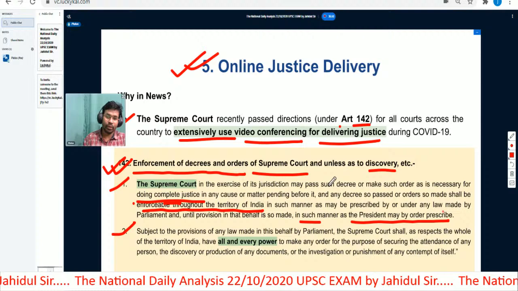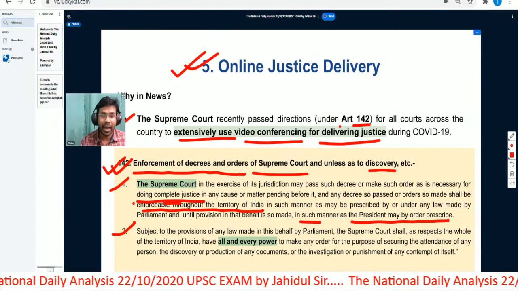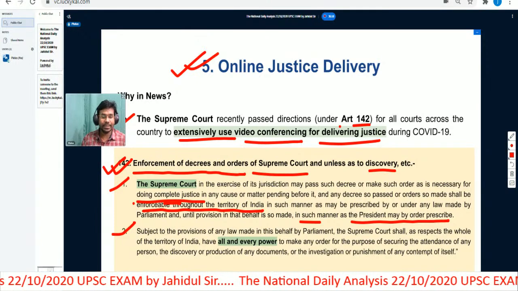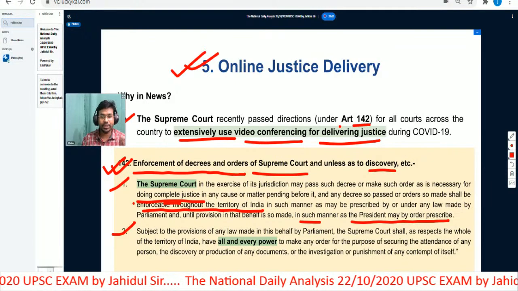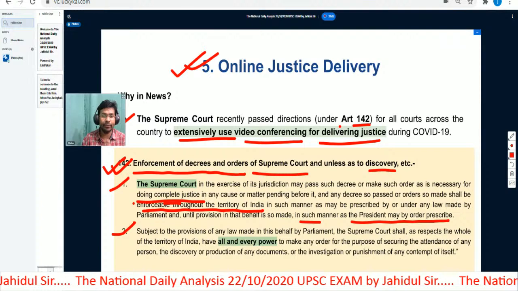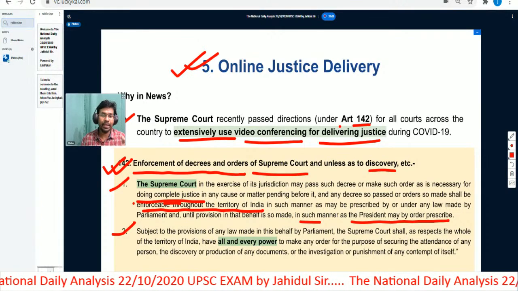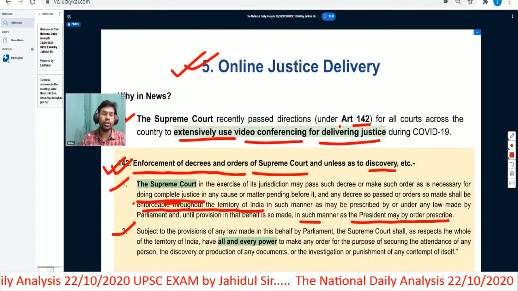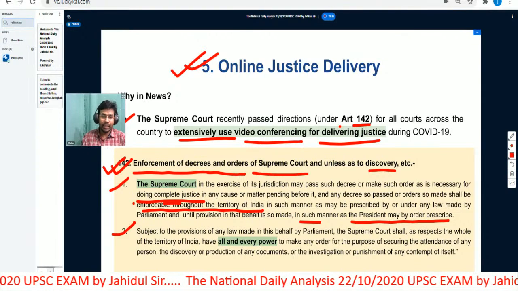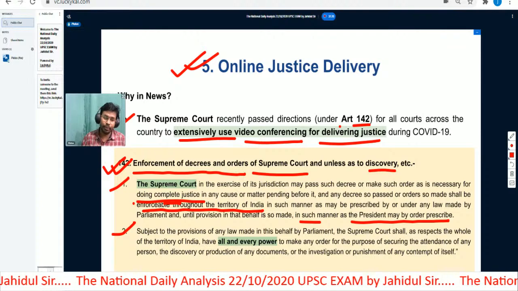As you can see, clause 1 of Article 142 gives a wide-ranging power to the Supreme Court of India for doing complete justice, and in doing complete justice the Supreme Court can pass any order or decree that will be enforceable throughout the territory of India. And they will be subject to the laws made by the Parliament. You should also understand that the Parliament of India can only increase the jurisdiction of the Supreme Court of India.